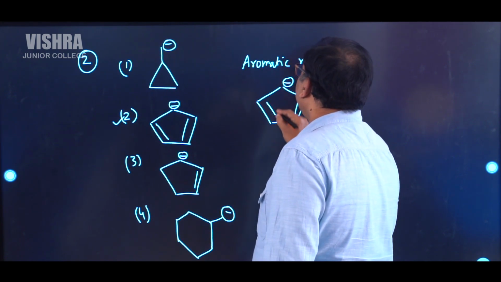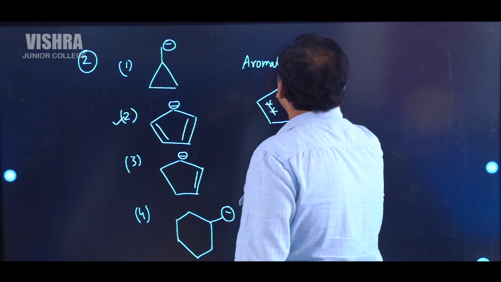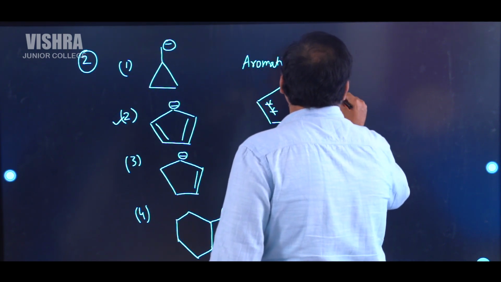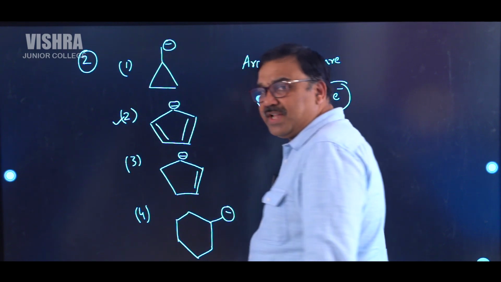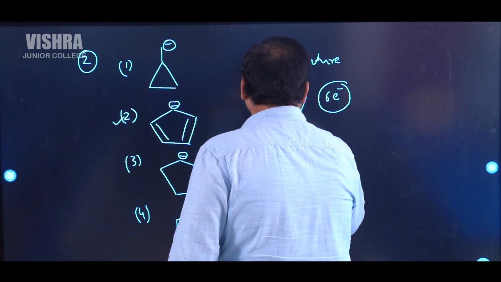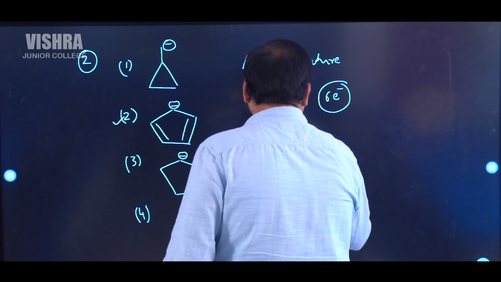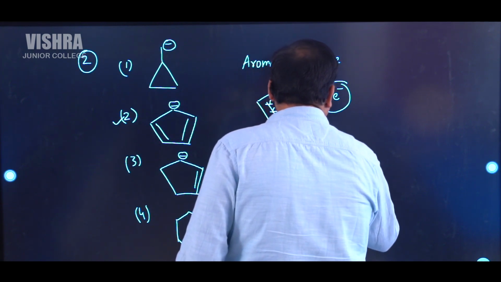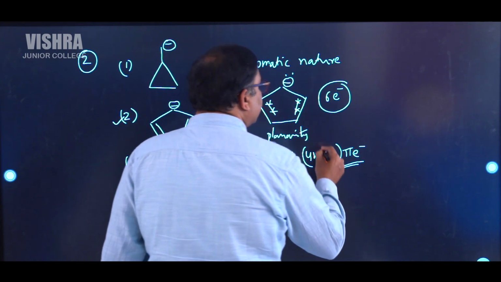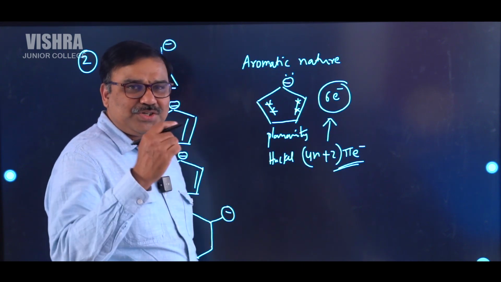Here we have a five-membered ring. Here is 1 electron, here is another electron, here there are 2 electrons, and here the minus charge also has 2 electrons. So we can say total 6 electrons are there. This is following planarity as well as Huckel's rule. Huckel's rule means 4n plus 2 pi electrons are delocalized. So that's why this one is related to 6 electrons. So we can say the option is 2.